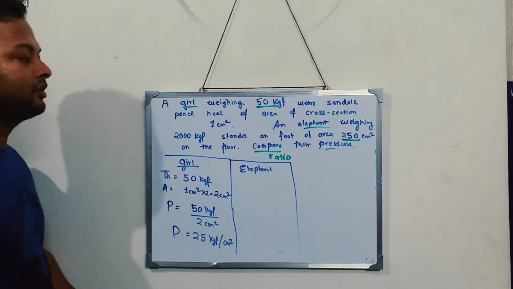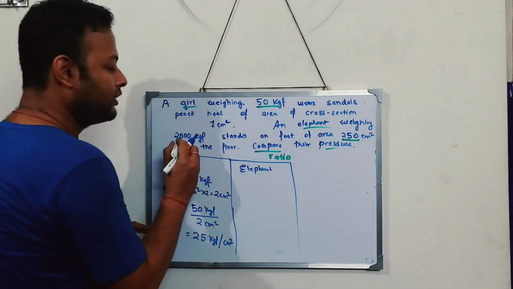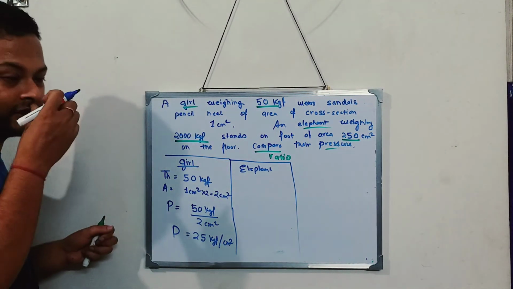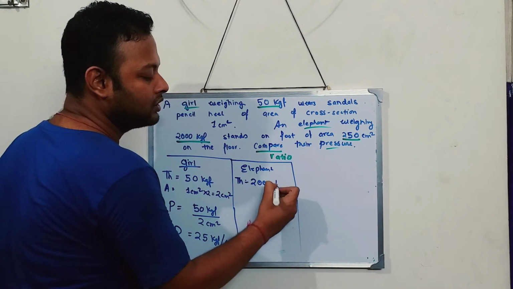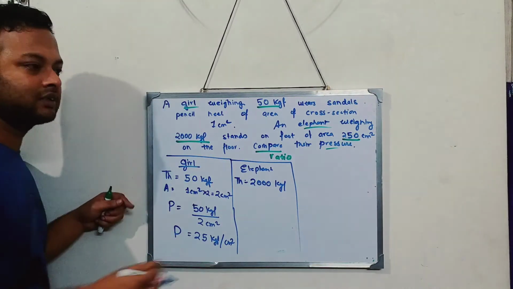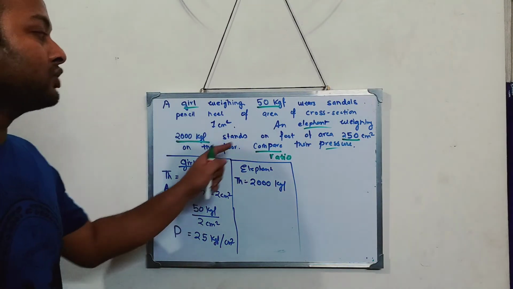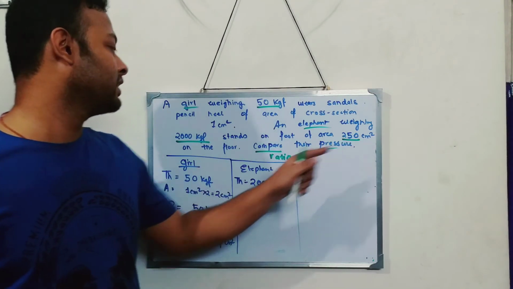Now, the elephant weighs how much? The elephant is weighing 2000 kgf. So the thrust of the elephant is how much? 2000 kgf. Weight means thrust only. It stands on a foot of area 250 centimeters square on the floor.